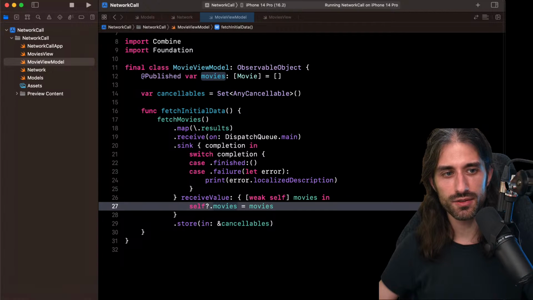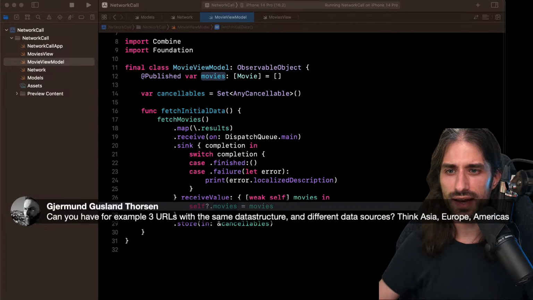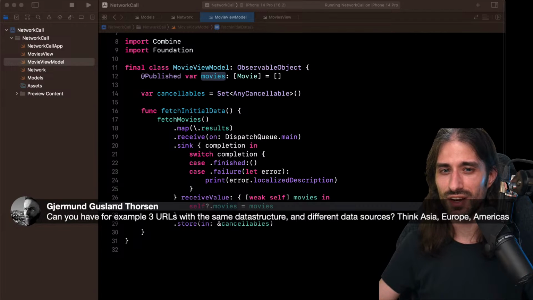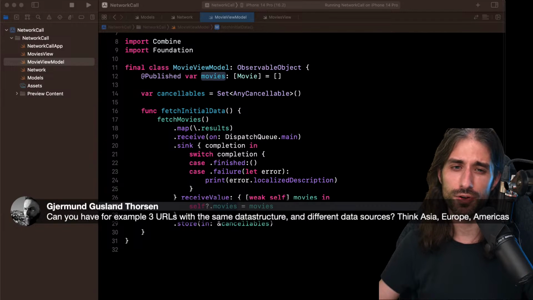But first, let me look at the chat. I see a few questions. Can you have an example for 3 URLs with the same data structure and different data sources? I will show you just after, 3 different endpoints. But basically, it's more of a Foundation problem than a Combine problem.